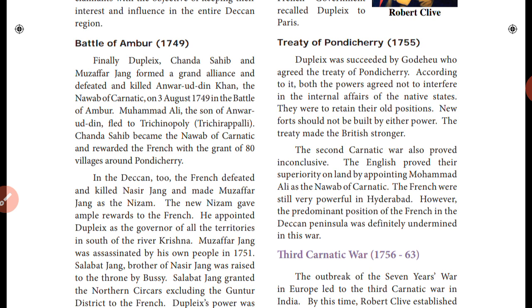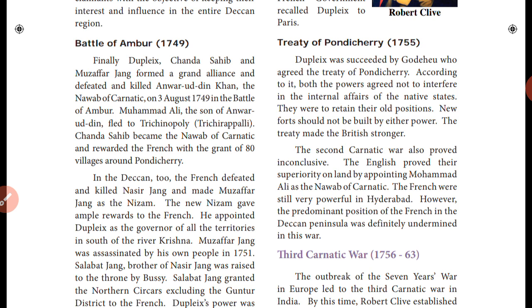Dupleix, Chanda Sahib and Muzaffar Jung formed a grand alliance and defeated and killed Anwaruddin Khan, the Nawab of Carnatic, on 3rd August 1749 in the Battle of Ambur. Chanda Sahib and Muzaffar Jung got help from the French.